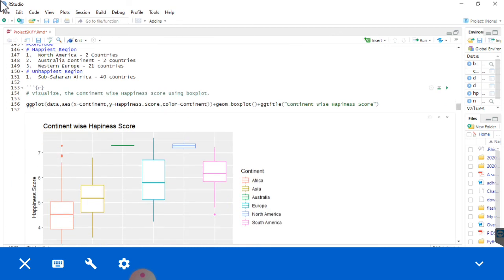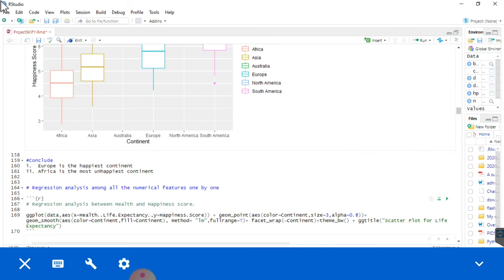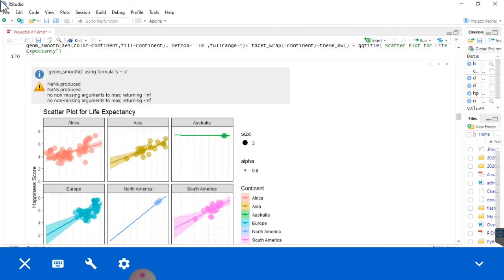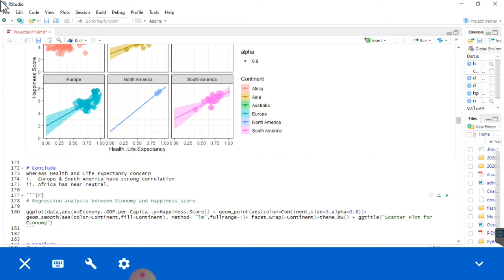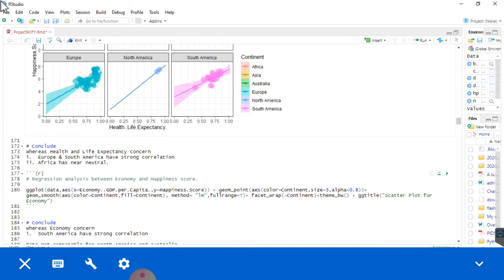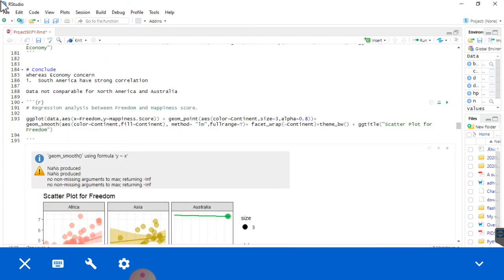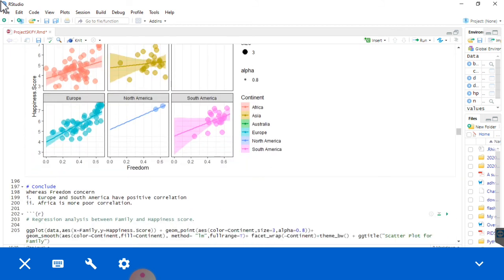Then continent wise happiness score is displayed over here. That concludes that Europe is the happiest continent and Africa is the unhappiest. Then we display a scatter plot of life expectancy, and that concludes that Europe and South America have strong correlation and Africa has near neutral. Then we displayed a scatter plot for freedom. That will conclude Europe and South America have positive correlation. Africa has a poorer correlation.